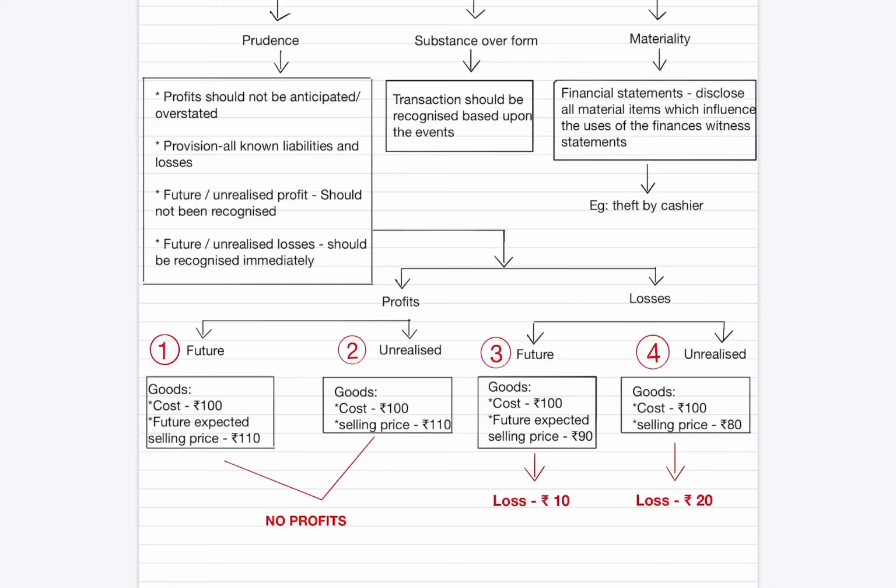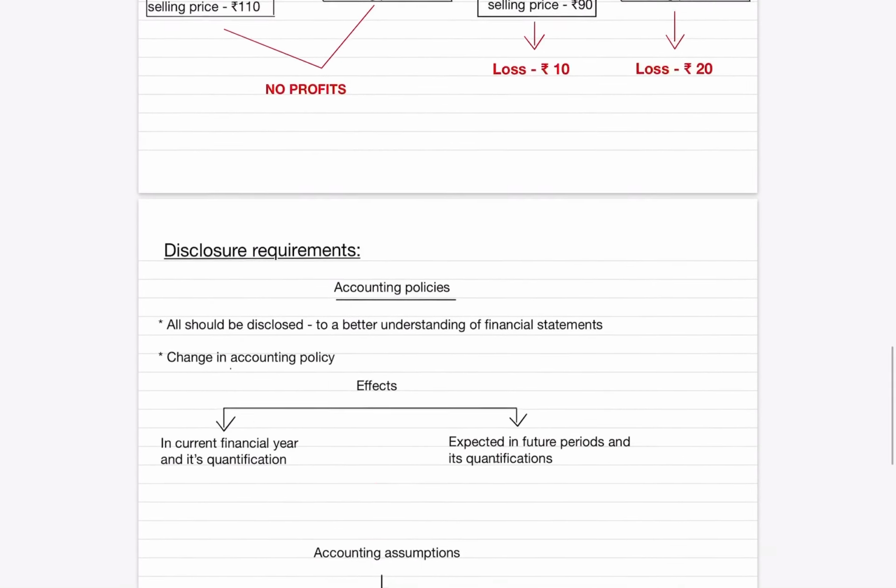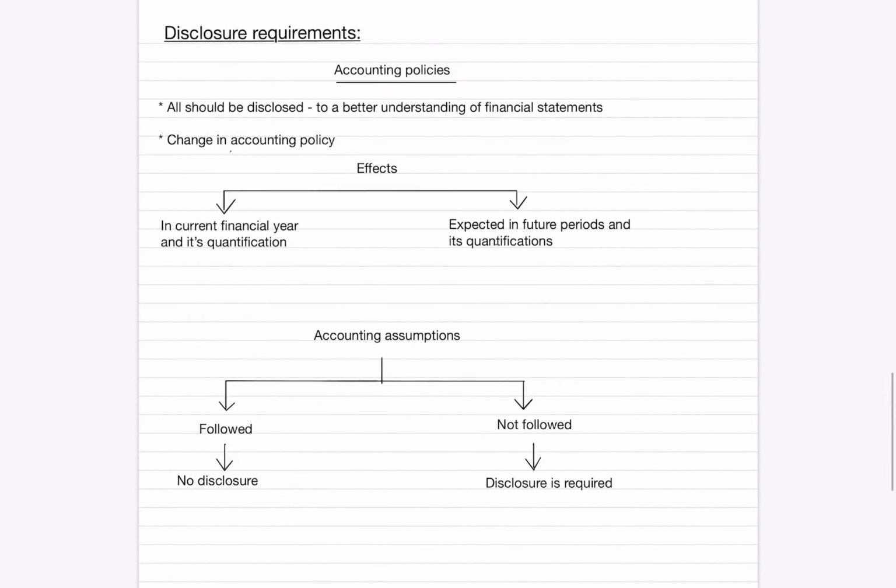Final part is disclosure requirements. Each and every AS ends with disclosure requirements. That is how the concept of this accounting standard should be disclosed in the financial statements of the concern. Here we are going to see what is the disclosure requirement for accounting policy and accounting assumptions.